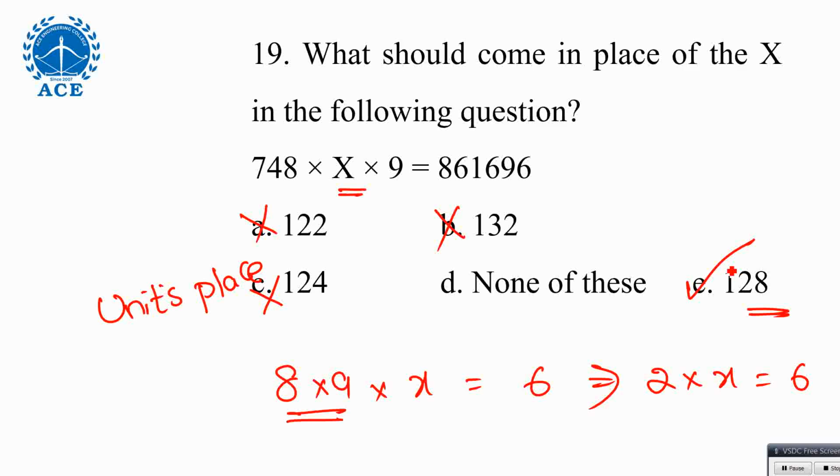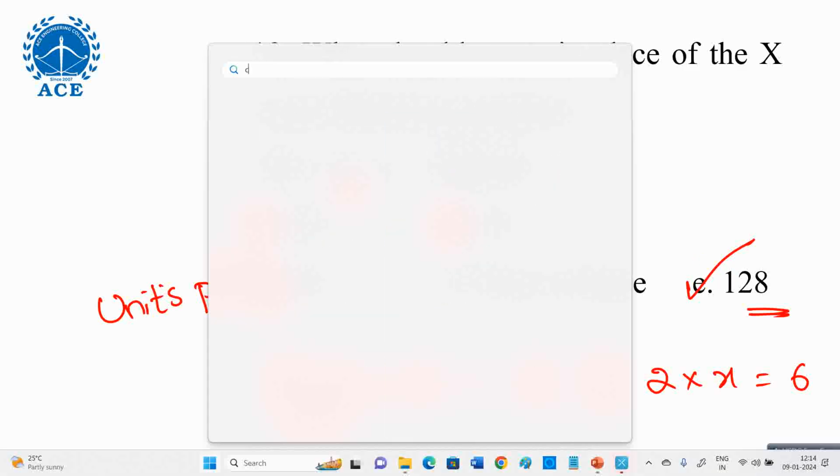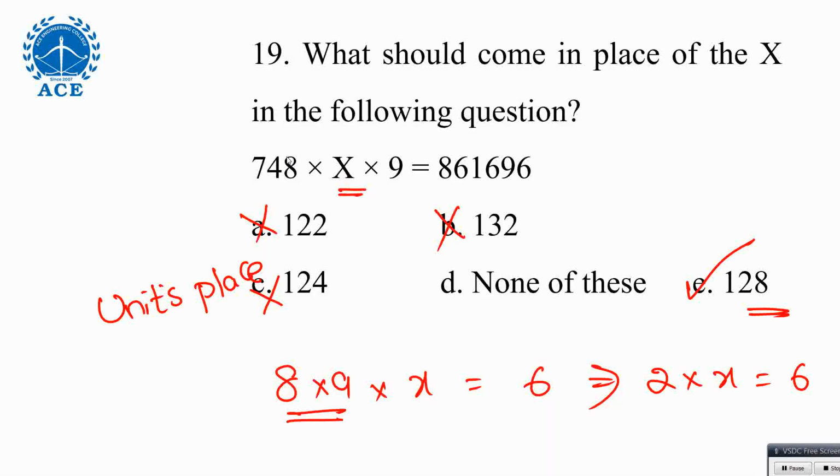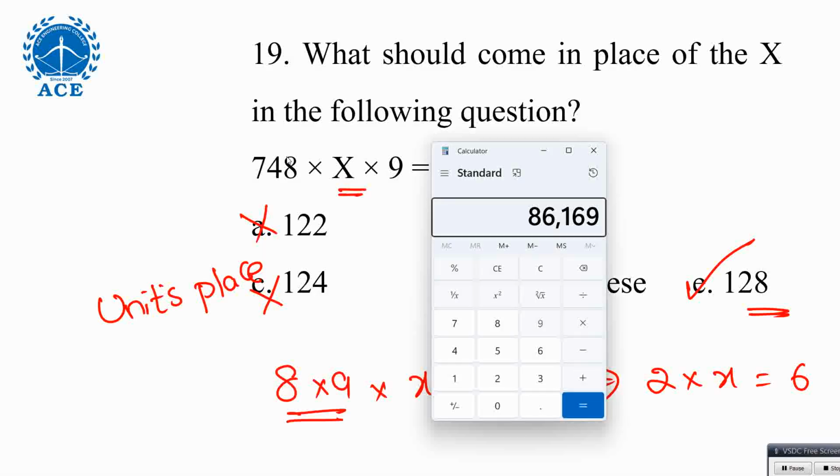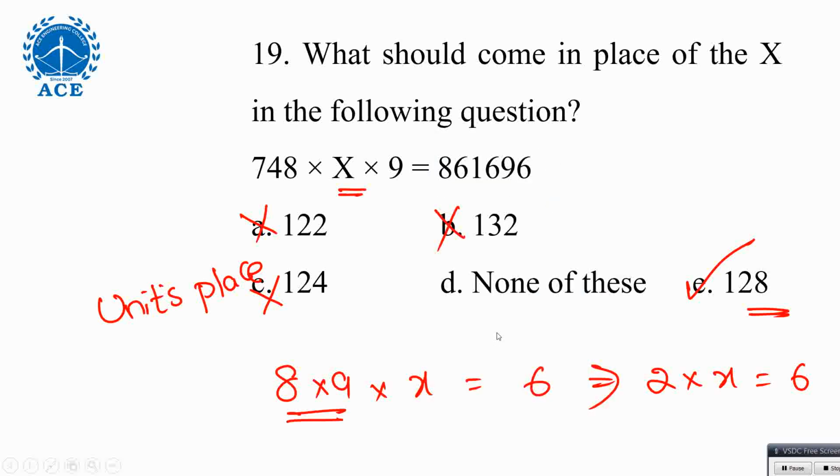128, generally they don't give none. 128 is correct only. We'll cross verify somehow, because again it may end in a wrong answer. One question will close. Dividing by 9, 128 only now. 128 only is correct, but okay, we need one more cross checking point if none is not given. Okay, units place. So there are concepts like this, checking units place, checking with sum of digits. You apply for all other examples also.